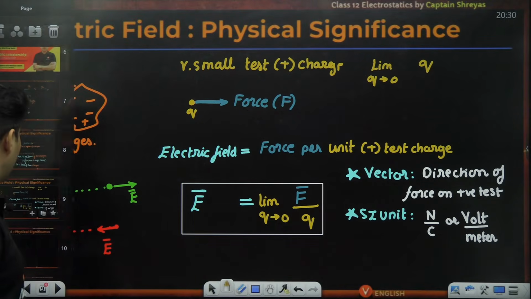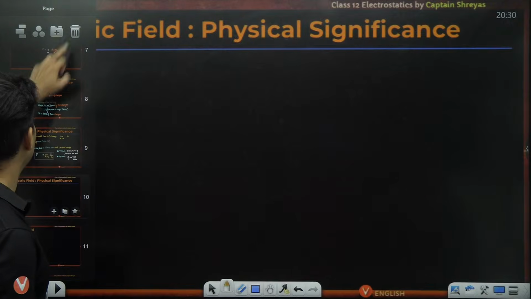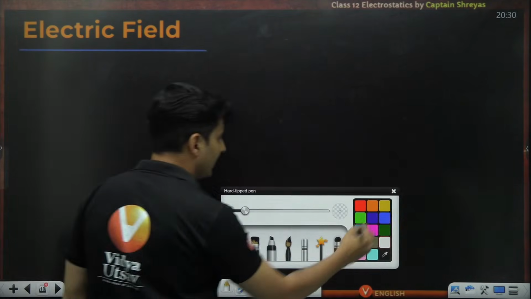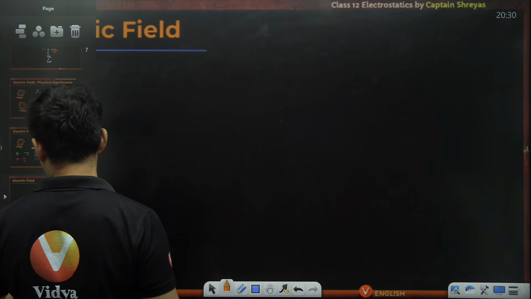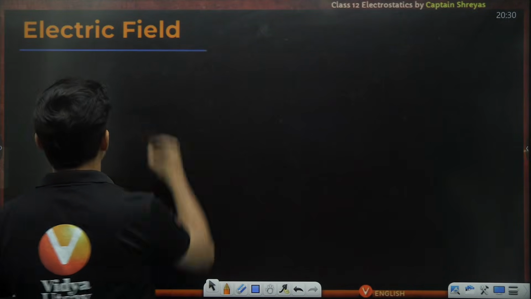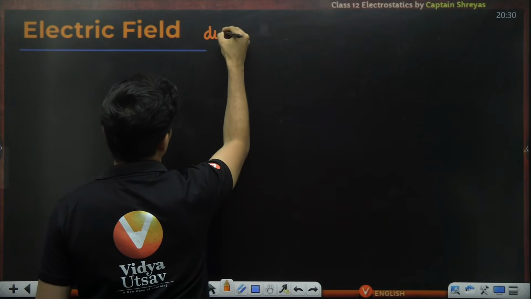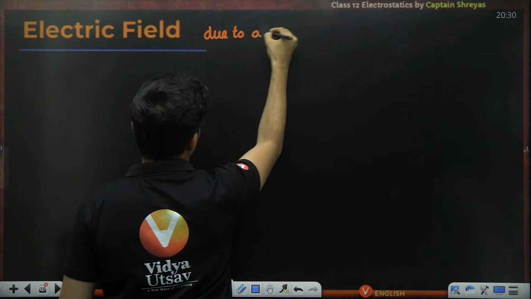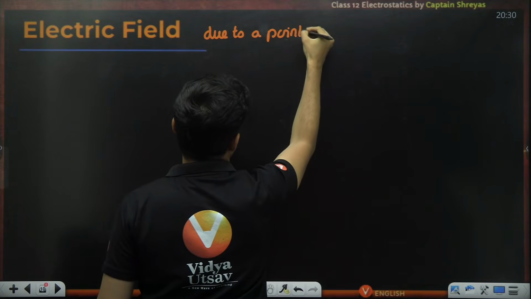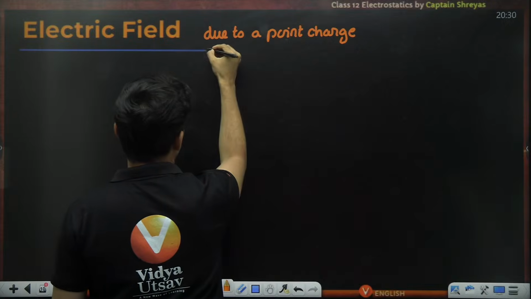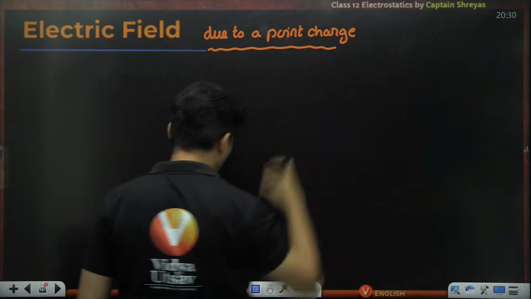Perfect. Now that you have understood the physical significance of the electric field, let's find the electric field due to a point charge. Let's do this. Electric field due to a point charge.